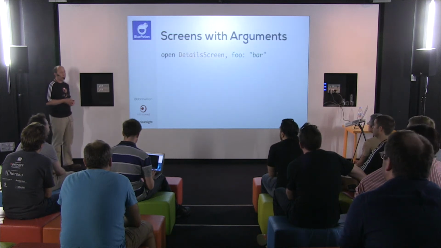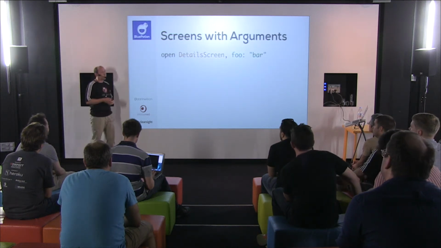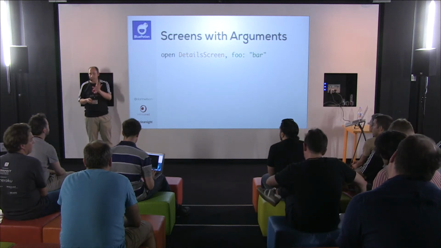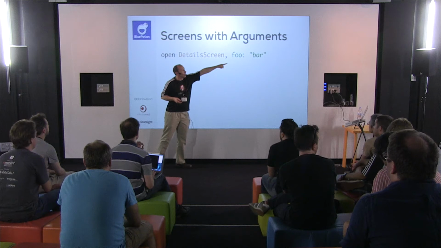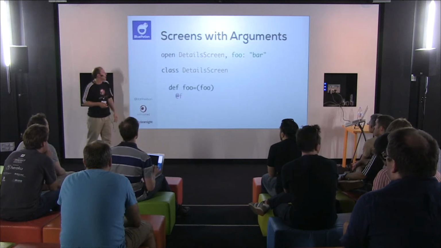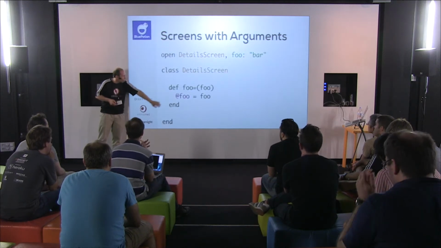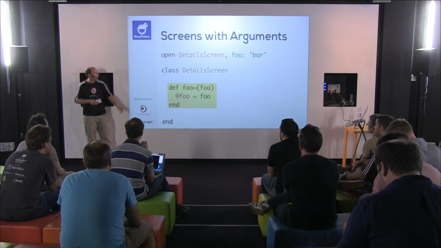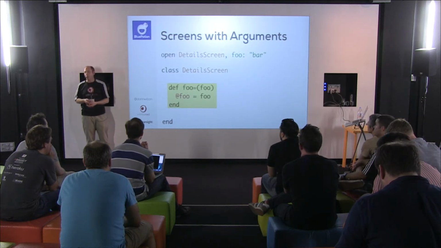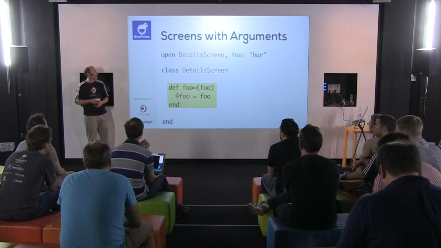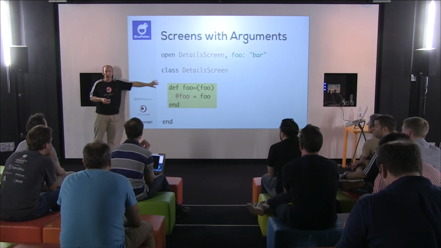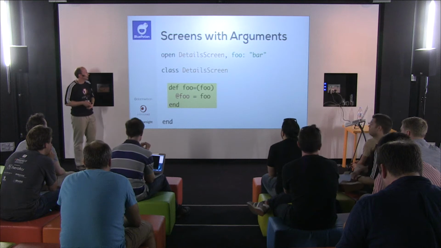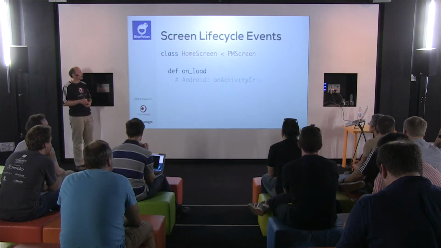If you need to pass an argument in, like let's say you're in your Twitter app and you click somewhere on the timeline to see the details of the tweet, maybe you want to pass in the ID, just a symbol, and then the name. And then in your screen class, you just define a setter, and that value will be passed in. If any of you folks that have done Android have ever had to deal with fragment arguments, you can perhaps appreciate the amount of work that's going on behind the scenes to make this happen. It's a lot harder than it should be, but that's what our friends at Google like to do.